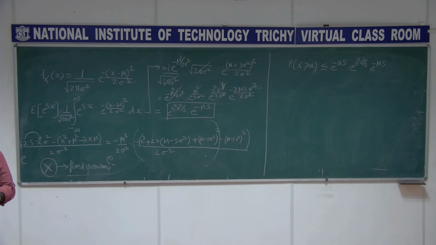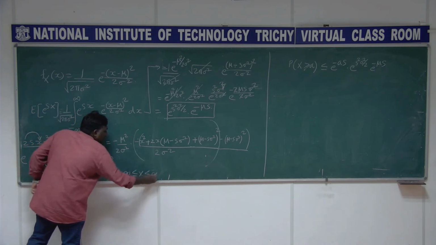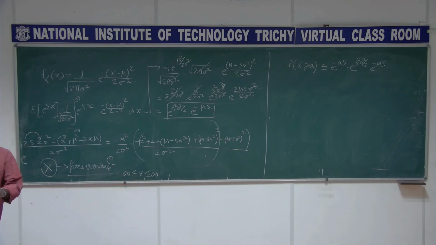That is also important, what is the range for x? I am saying that it will take any value from minus infinity to plus infinity. That I also write here: it takes values from minus infinity to plus infinity. If that is the case, the best choice for the density function associated with the random variable x is the Gaussian density function, which gives you the maximum information, right? We have the proof, but I am not showing that.